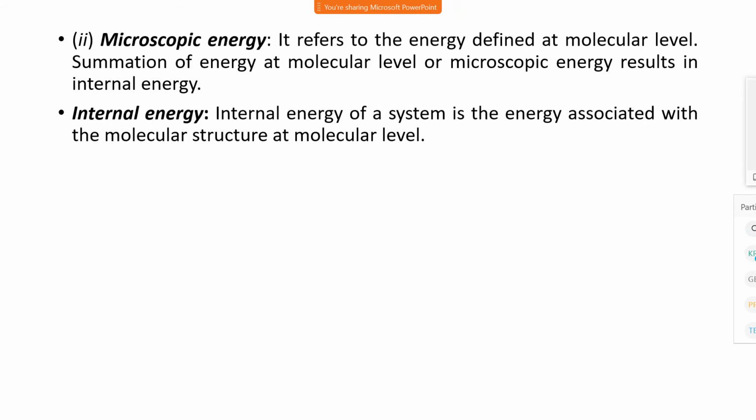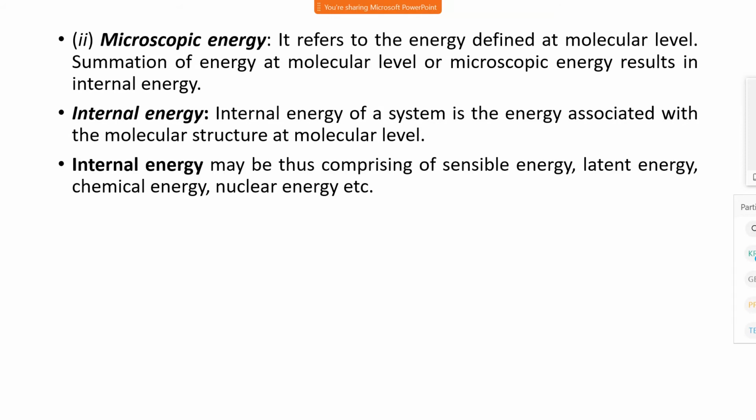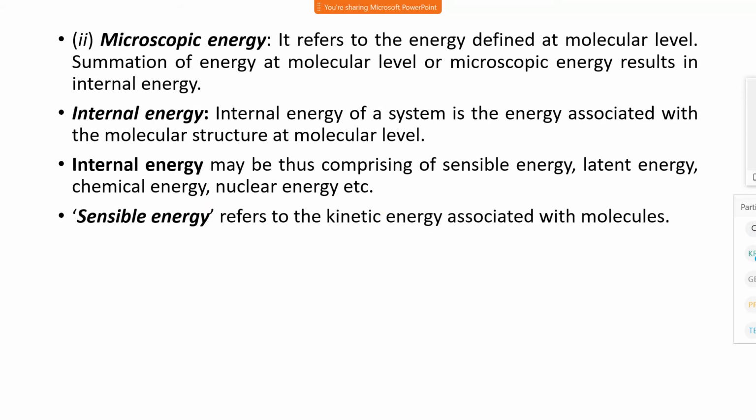The energy possessed by the system by the virtue of its molecular motion is called as a molecular energy. Another definition: internal energy may be thus comprising of sensible energy, latent energy, chemical energy, and nuclear energy. Sensible energy, it refers to the kinetic energy associated with the molecules. Sensible energy is the energy possessed by the molecules by the virtue of its motion.